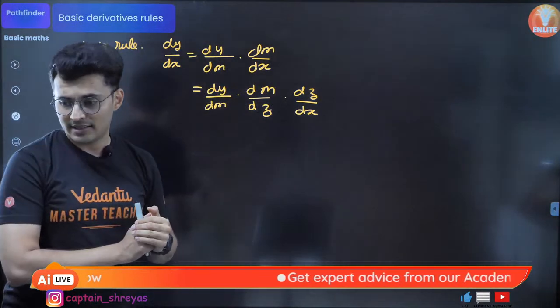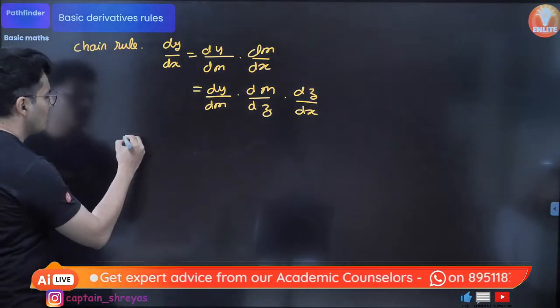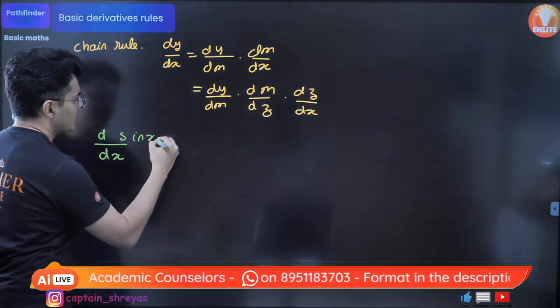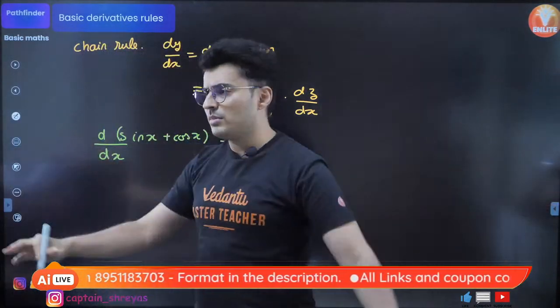Very good. Excellent, Surender. Addition subtraction rule, everybody knows. For example, the derivative of sine of x plus cos of x will be, just split them, guys.